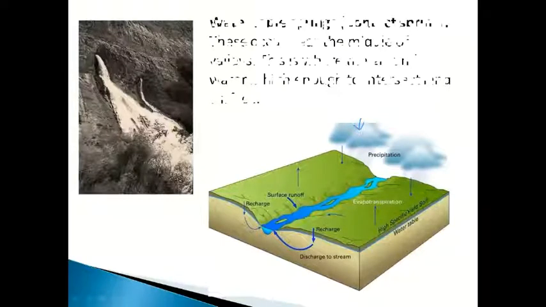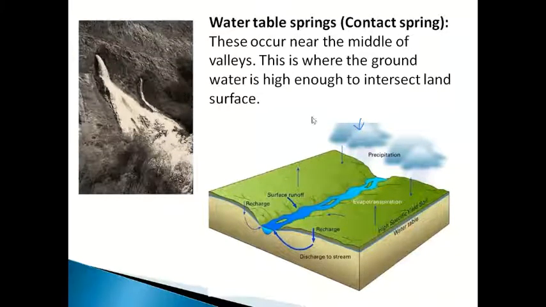And next one, which is very important, is the water table spring, or it is called a contact spring. We have already seen this diagram. So here you can see in normal conditions what happens. There will be a recharge area. This is a ground mountain area. So there will be a recharge area here.